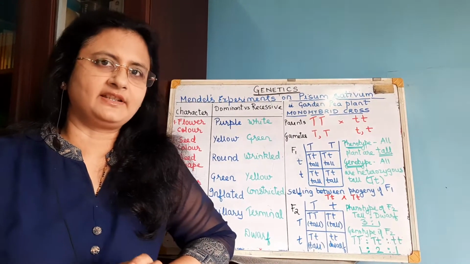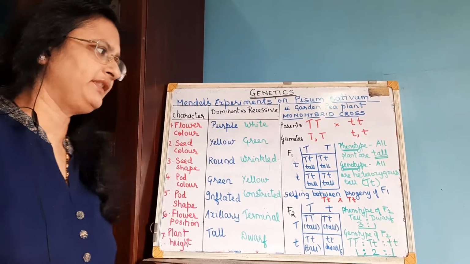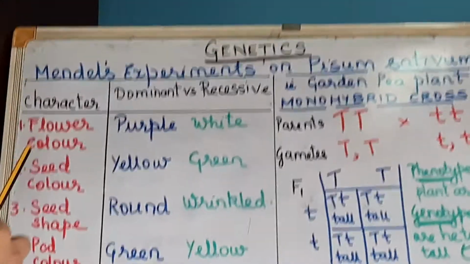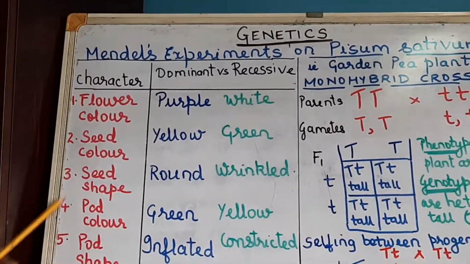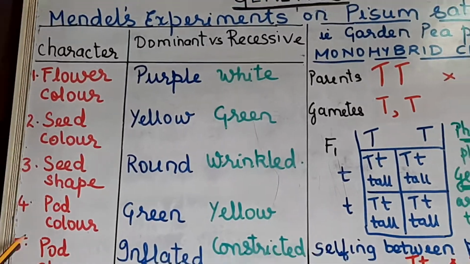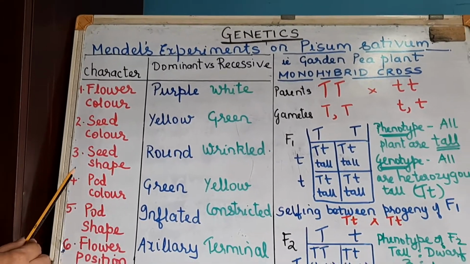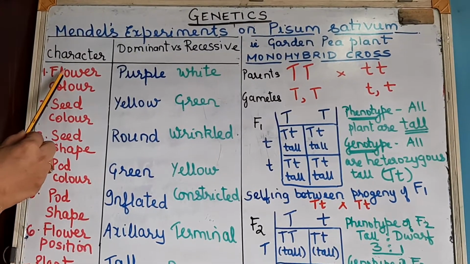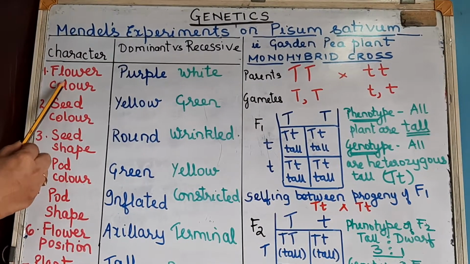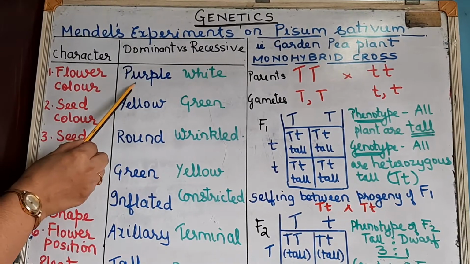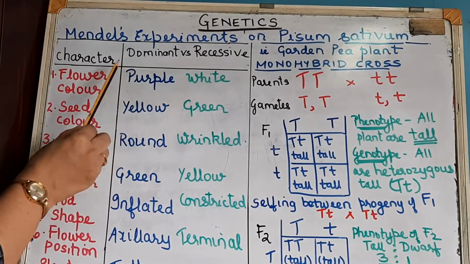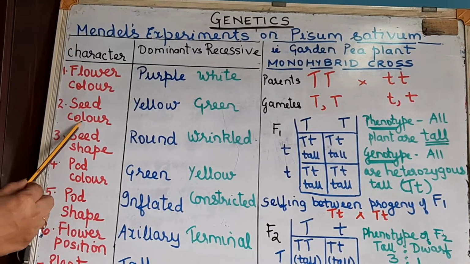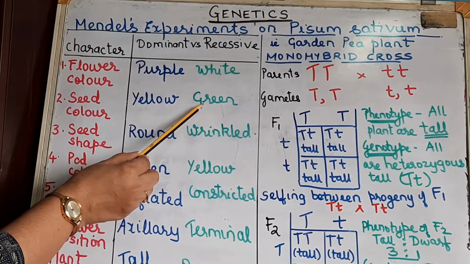Now first we will have a look here at what I was telling you about the different varieties which were available. These are the different characteristics of the garden pea plant. This table is very important. You have to learn this table properly because different questions can be asked based on this. So the first character is the flower color. Purple is dominant over white. Now he arrived at these conclusions by carrying out the experiments. Then the seed color, yellow is dominant over green.